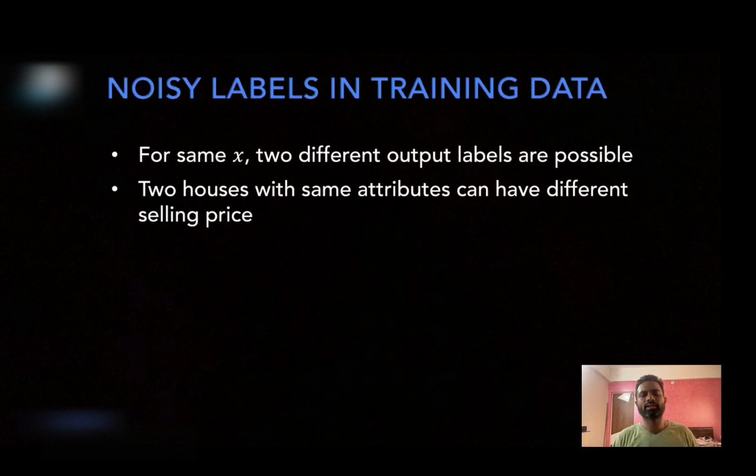Imagine you are working with the house price prediction problem. You have data of various houses. Now it could happen that there are two different feature vectors which have the same attributes, all the attributes are the same, but the corresponding selling price is different. It could very much be possible. It's a very realistic scenario. We can't say that two houses having all attributes the same will still have the same selling price.